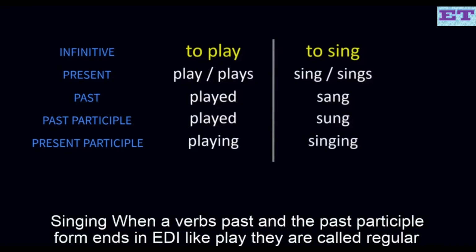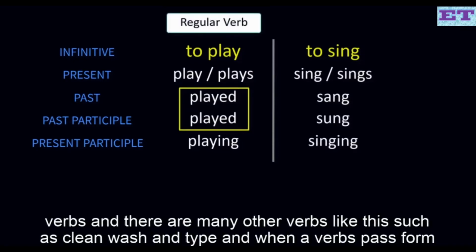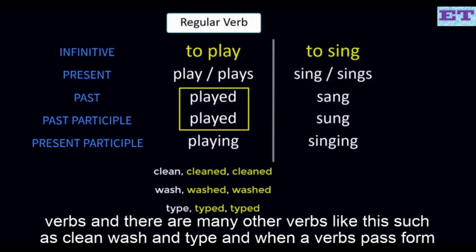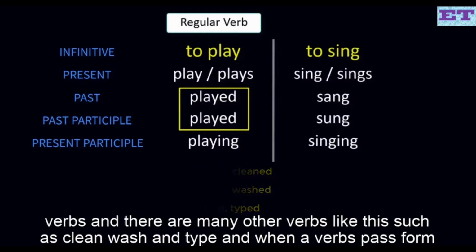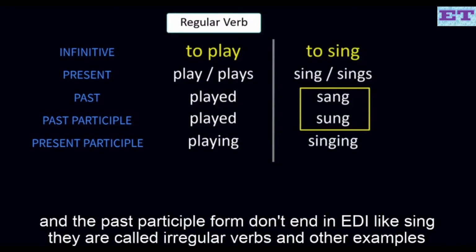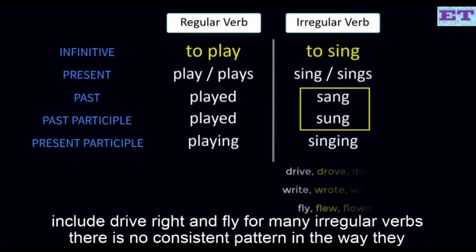When a verb's past and past participle form ends in ed, like play, they are called regular verbs. And there are many other verbs like this, such as clean, wash, and type. And when a verb's past form and the past participle form don't end in ed, like sing, they are called irregular verbs. And other examples include drive, write, and fly.